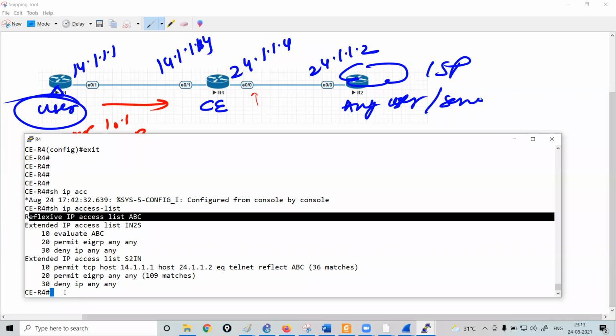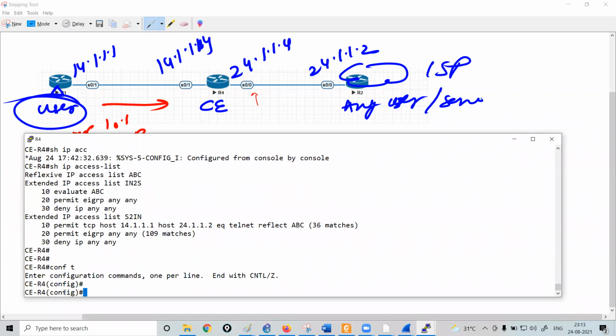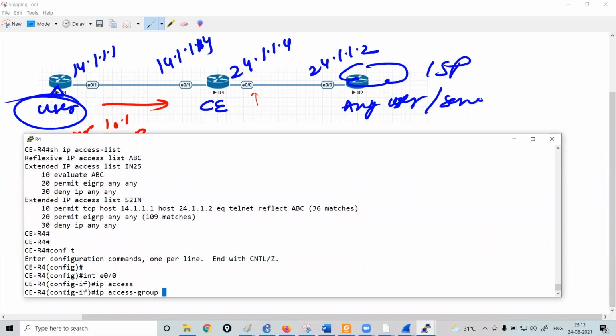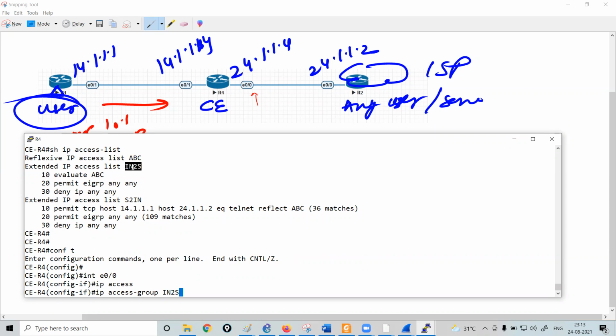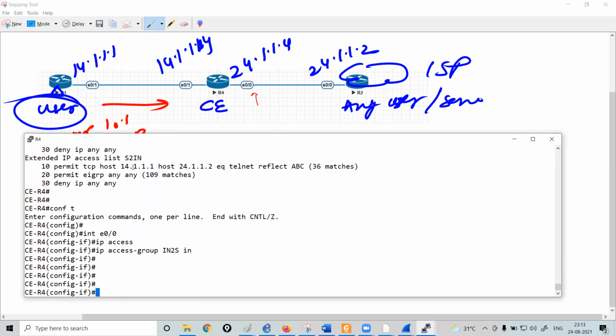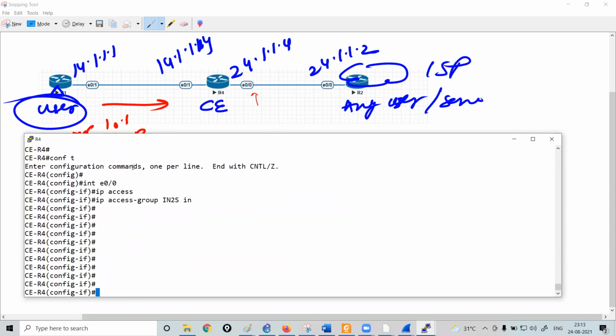Why? It has been removed. Now let me configure this ACL on the interface E0/0 with ip access-group, and we need to call this ACL insecure to secure in the inbound direction. Fine.